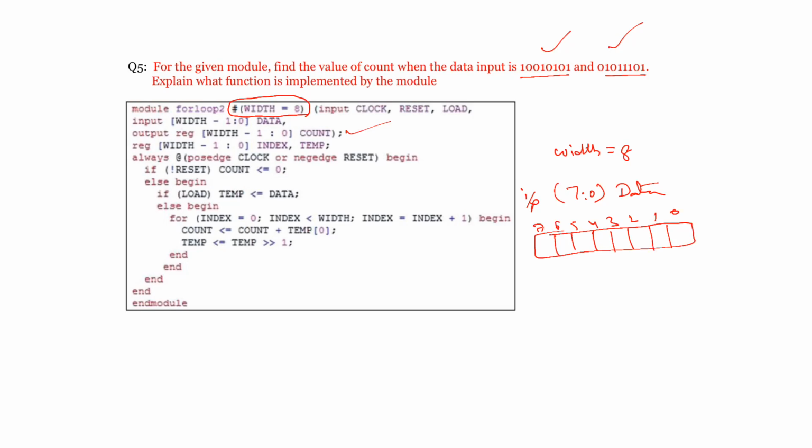Next, index and temp registers are also of the same nature. So you are going with width minus 1 down to 0 of count, data, and index, temp are going to be local variables where you are declaring them as reg. So index and temp are not actual outside inputs. They are internal wires. Now we will see what is the functionality of this.